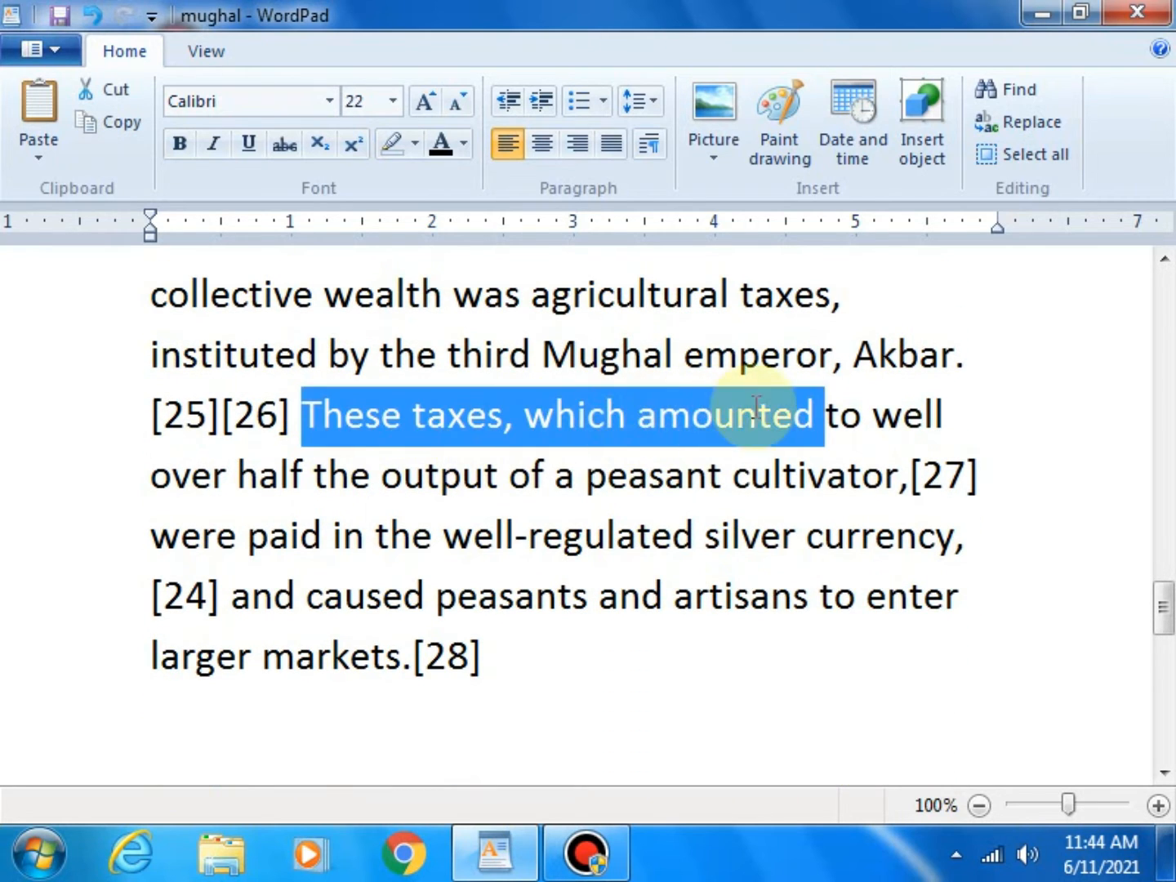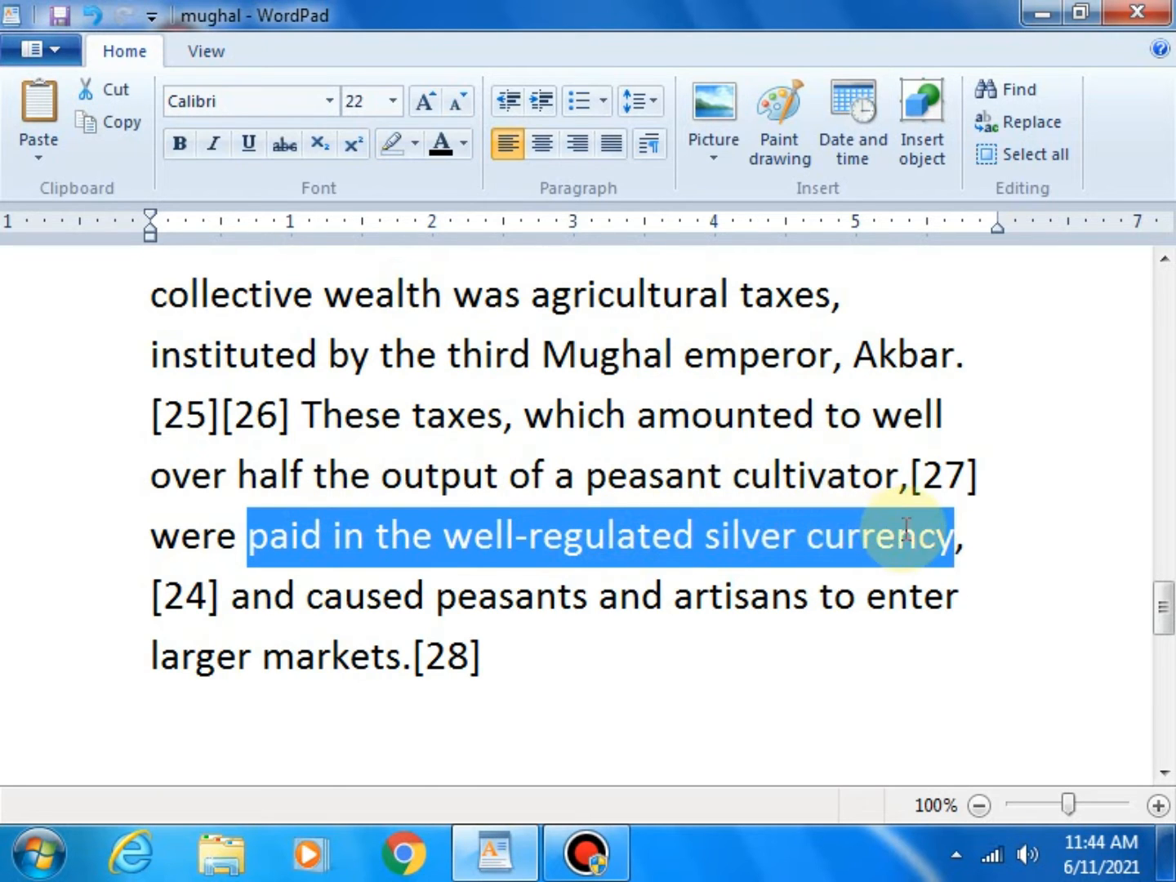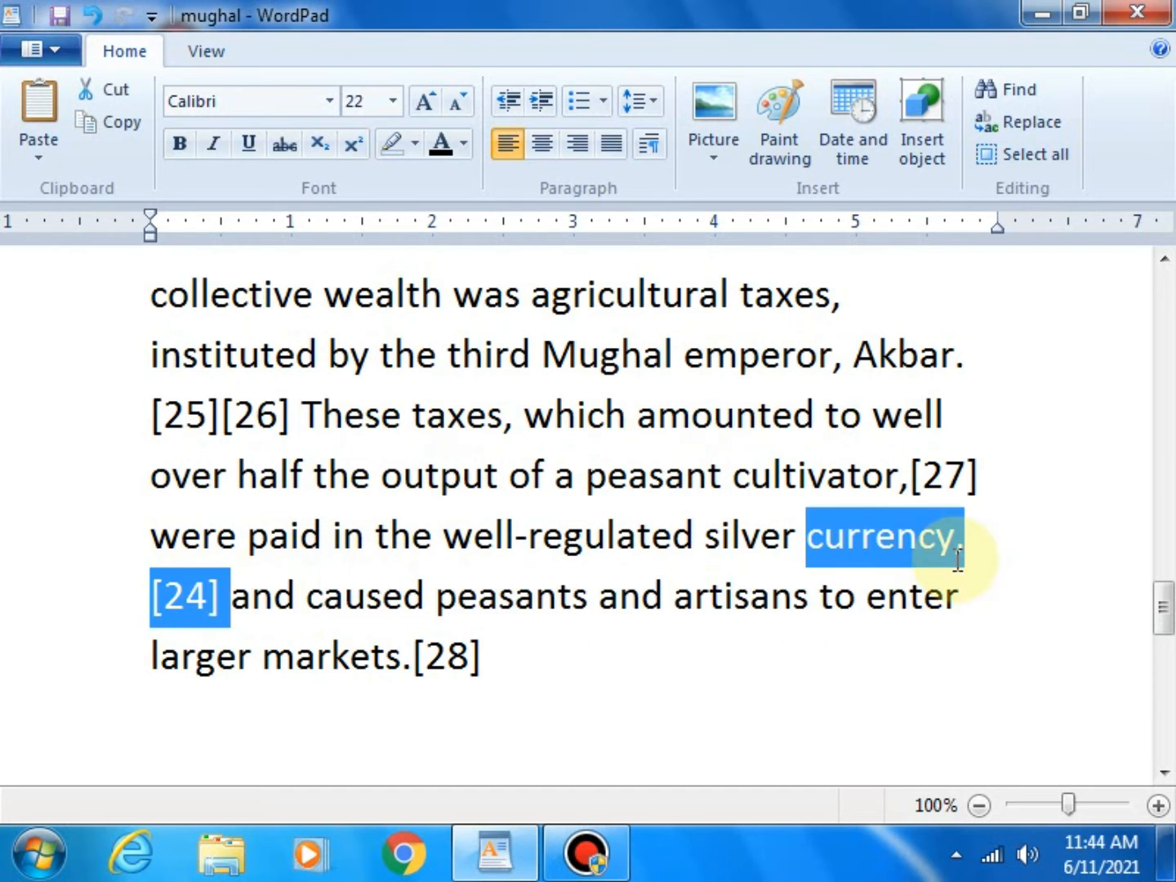These taxes, which amounted to well over half the output of a peasant cultivator, were paid in the well-regulated silver currency. Means they gave the tax in silver currency, and it caused peasants and artisans to enter larger markets. This money was taken by peasants and artisans. Artisans means they are like artists, and they are also well-trained people.